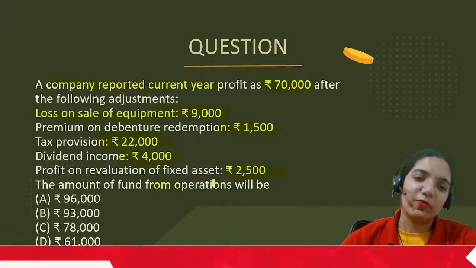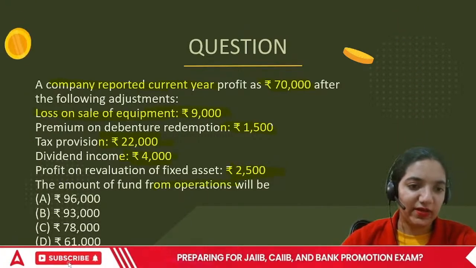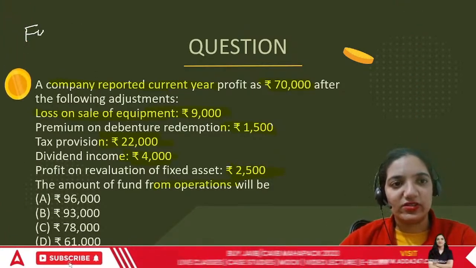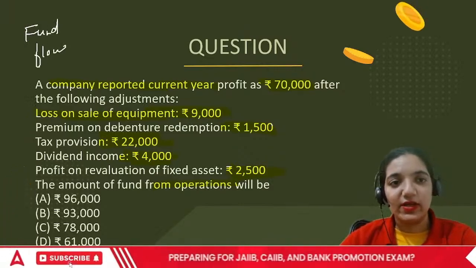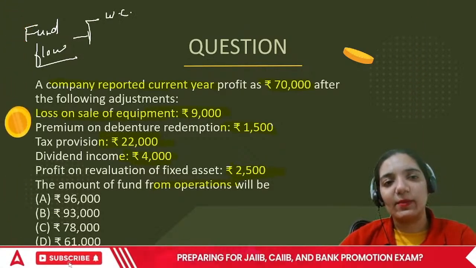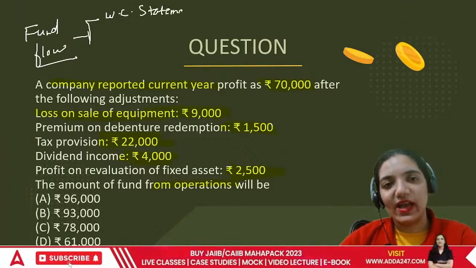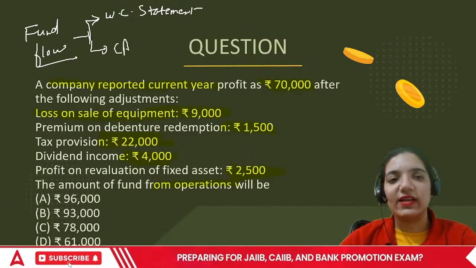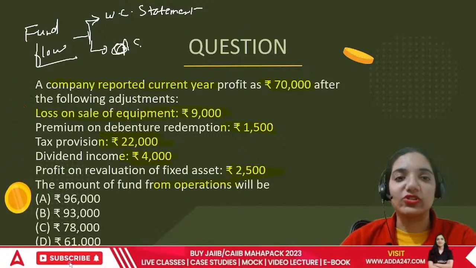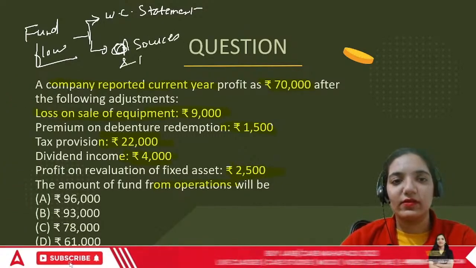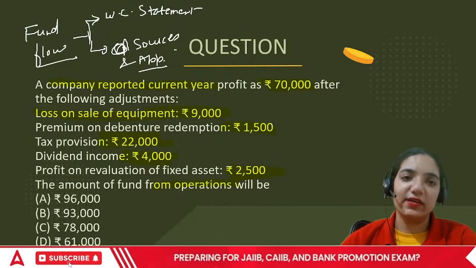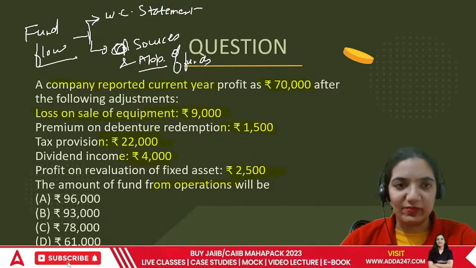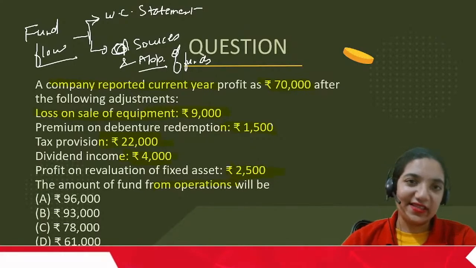When we are talking about operations, this is a question of cash flow, everyone. In fund flow, you have only two statements. Let me tell you how to differentiate between the two. In fund flow, you will have the working capital statement, which is CA and CL. They prepare sources and application of funds, and the statement of changes in working capital, which is the exact name for that.